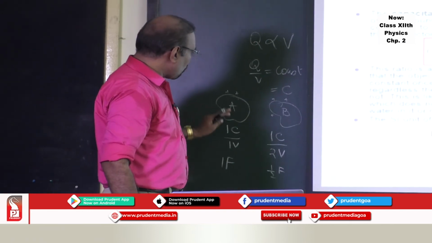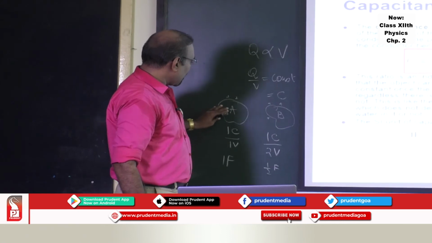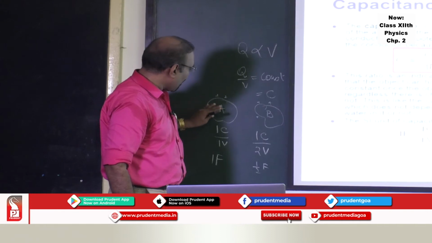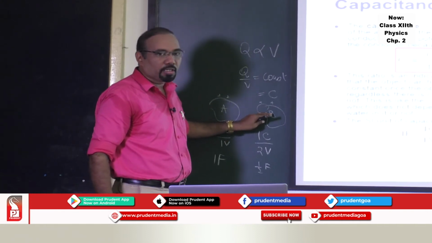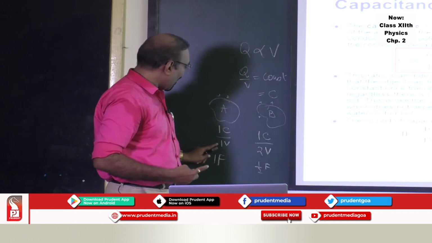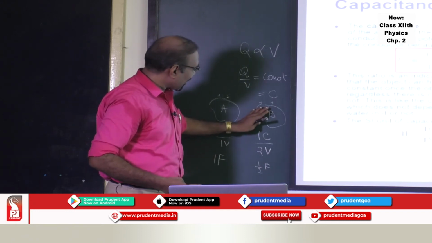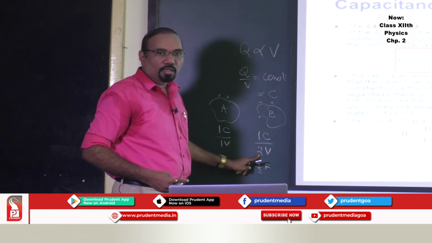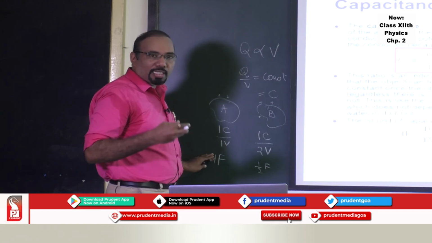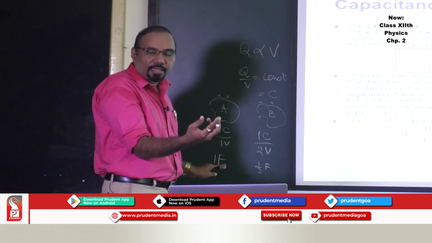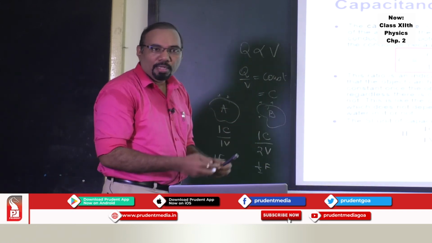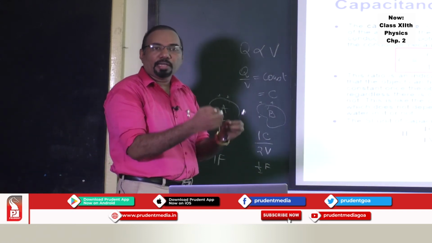Now from this it is very clear: in this conductor I have deposited 1 coulomb of charge, and in this one also I have deposited 1 coulomb of charge. But this conductor has raised its potential to 1 volt and this conductor has raised its potential to 2 volt. So the capacity of this conductor is more because it has raised a lesser potential. The capacity is not just the amount of charge stored, but the charge stored per unit potential.